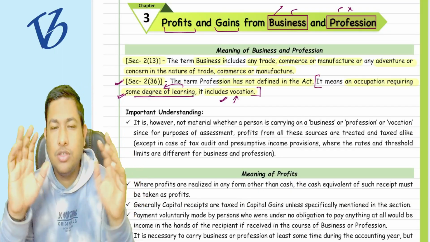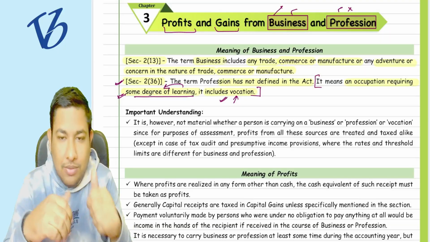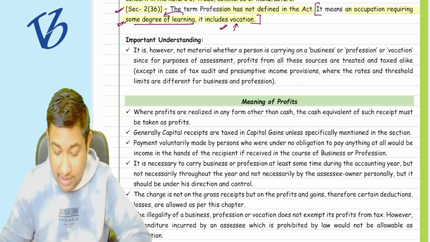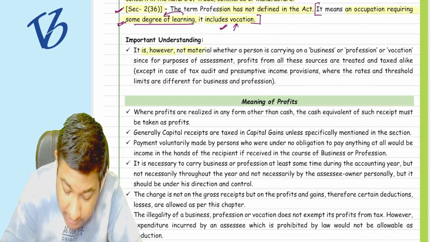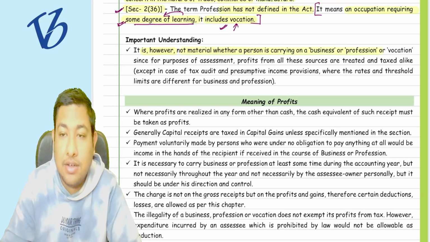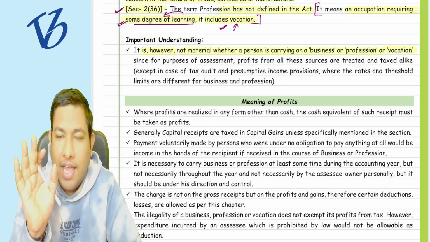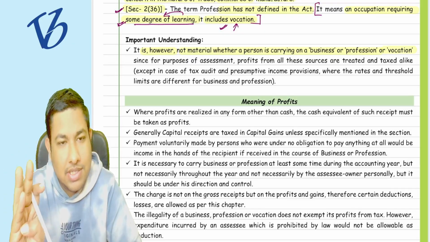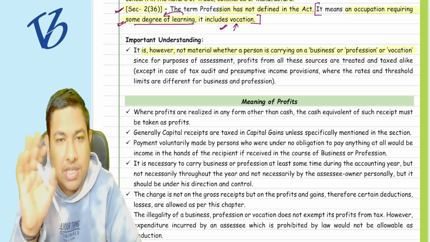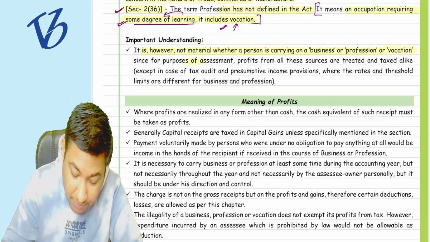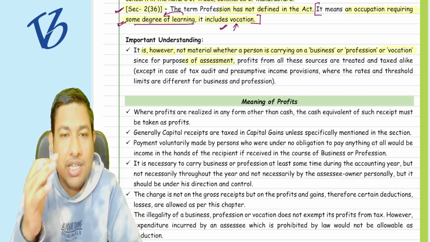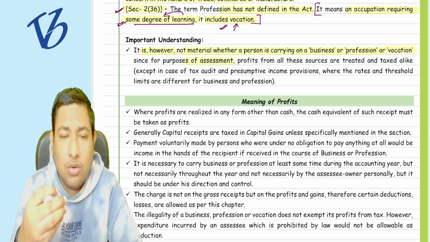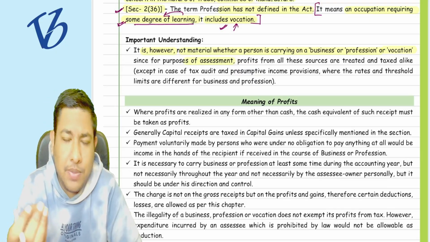So these are the two terminologies, not very important, but we have to move forward. Now the important understanding is that it is not material whether a person is carrying on a business, profession, or vocation. As per the Income Tax Act, it does not matter whether you are carrying on a business, a profession, or a vocation. It matters only for the purpose of assessment. The taxability is going to be the same, but they just want to know whether you are earning the revenue from business or profession.